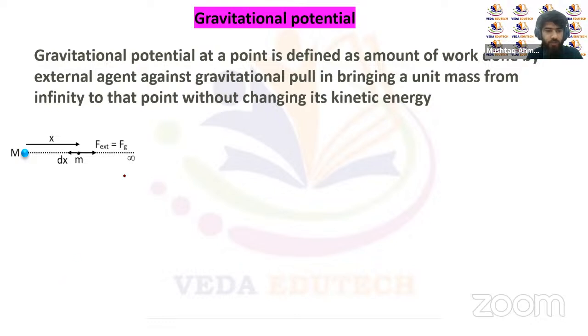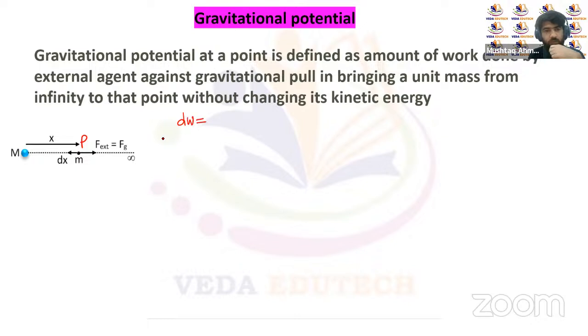Now you can see here we have this particle of mass m, right? We are bringing this particle from infinity to the point P. Let's suppose this point is P here, and we're bringing this particle from infinity to this point P, right? Now let's suppose dW is the work done, right?